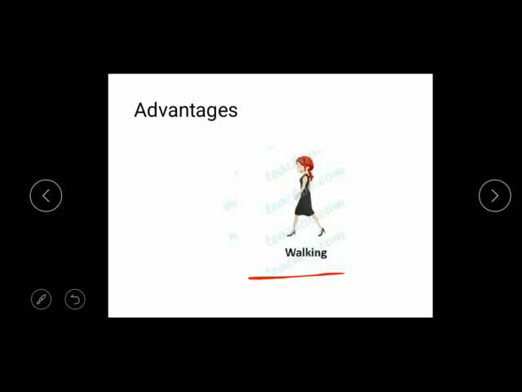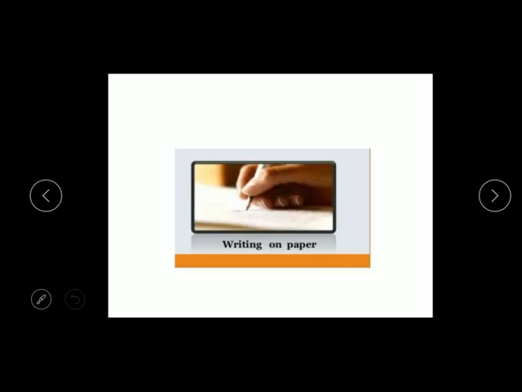That is why we fall down while moving on smooth surfaces. So friction has advantages. It helps for walking. And the second one, writing on paper. How does it help? The force of friction between the tip of a pen and the surface of the paper helps us to write on the paper. It is also very important.